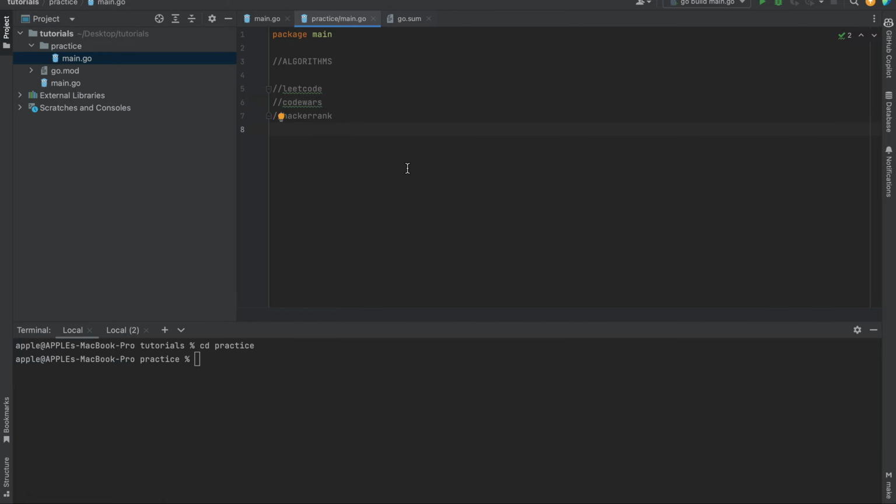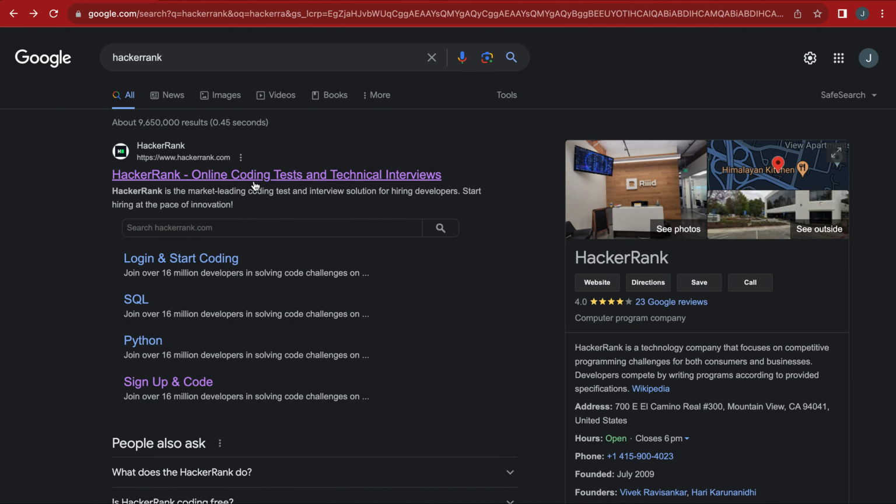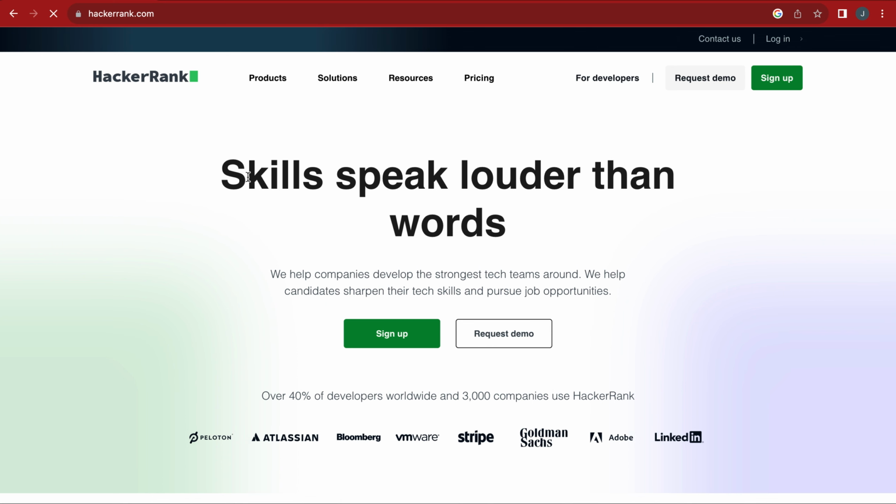There are numerous websites out there that you can learn algorithms from. So it's really not a big deal. We have LeetCode, we have Codewars, and my favorite, not my favorite, just what I'm used to, is HackerRank. I'm used to HackerRank anyways. So I'll probably just take you through HackerRank and maybe we sign up and see where we go from there. It's just hackerrank.com.